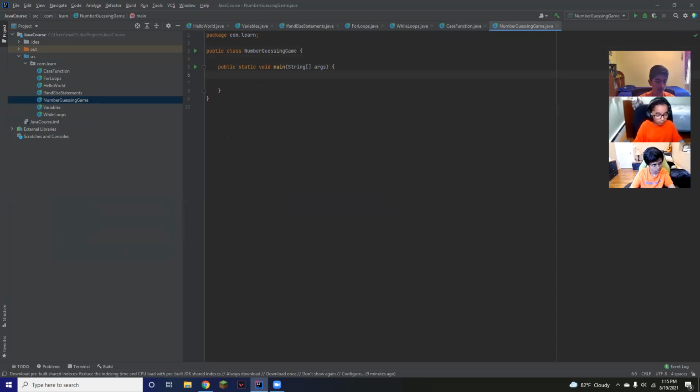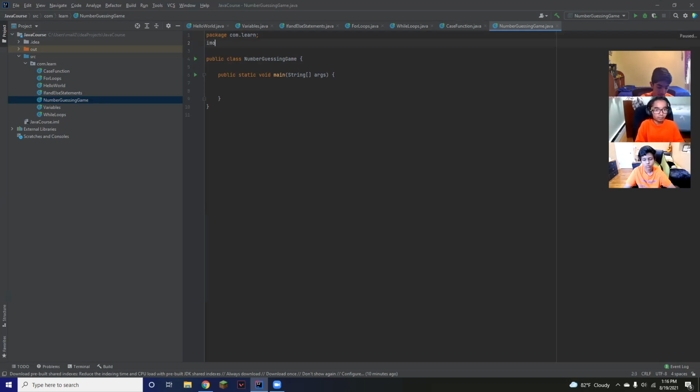Okay. So the first thing we're going to be doing, actually before we start coding under this public static void like we usually do, is import some more packages. So if you learned on the first day, we talked about packages and classes. We remember how we created packages, right? Or not created, we imported this com.learn package, this surveys package. We also learned that you can create packages and even import them. So this is where we're going to be importing packages that basically open us to new types of code that help us in our program.